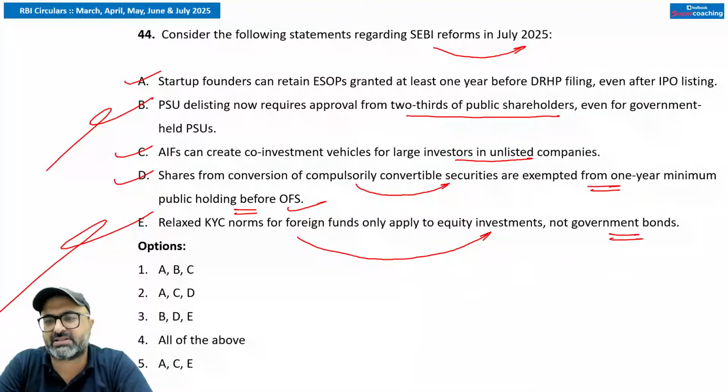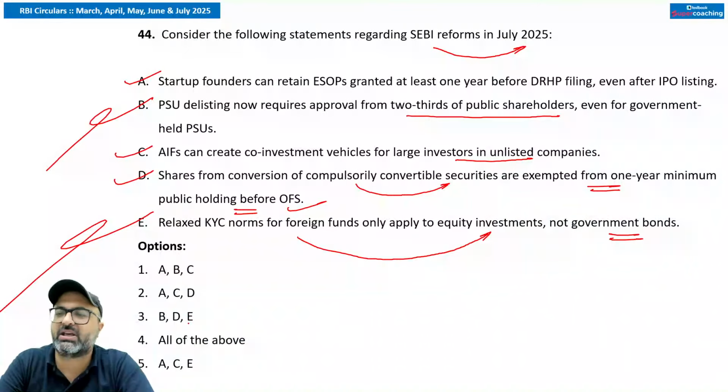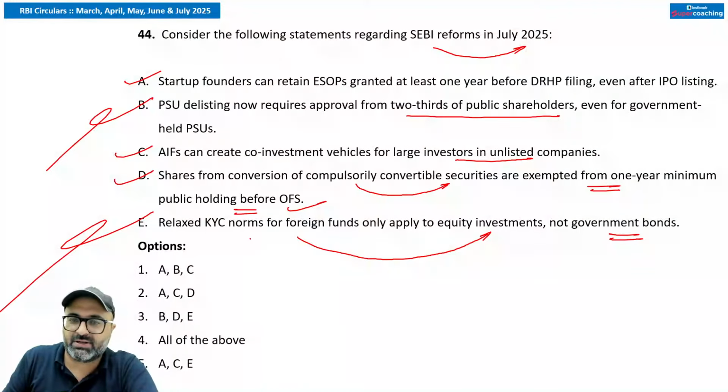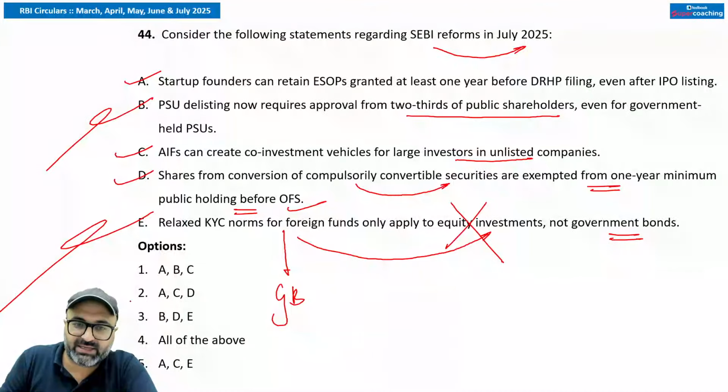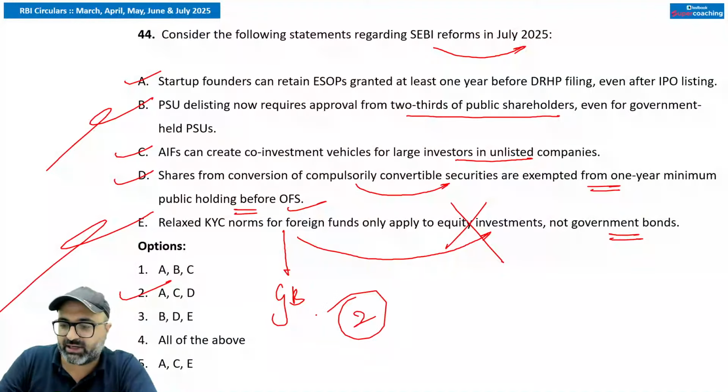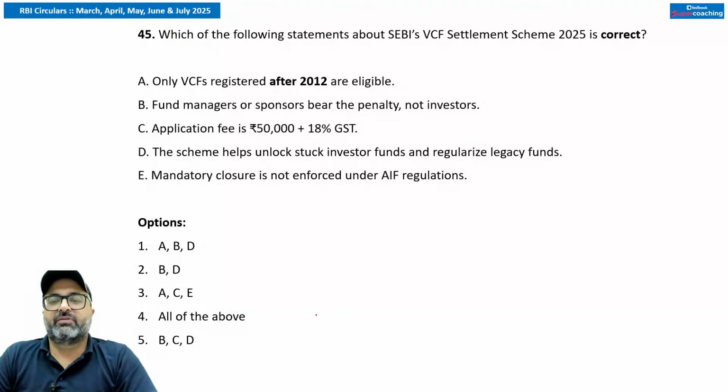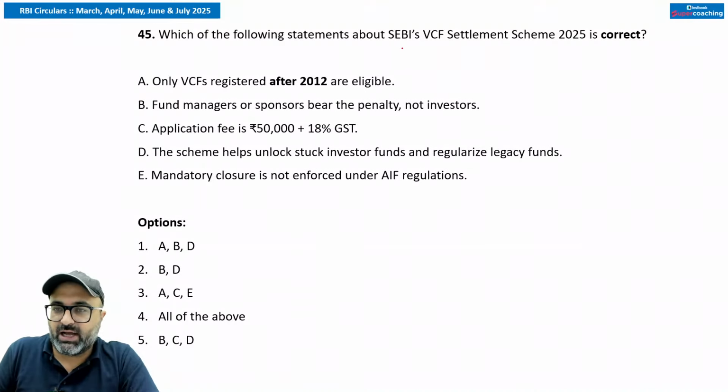The relaxed KYC norms apply to government bonds, not to the equity. So keeping this in mind, ACD is correct. Second option is correct. Moving next. Which of the following statements about SEBI VCF settlement scheme is correct? What is this VCF?